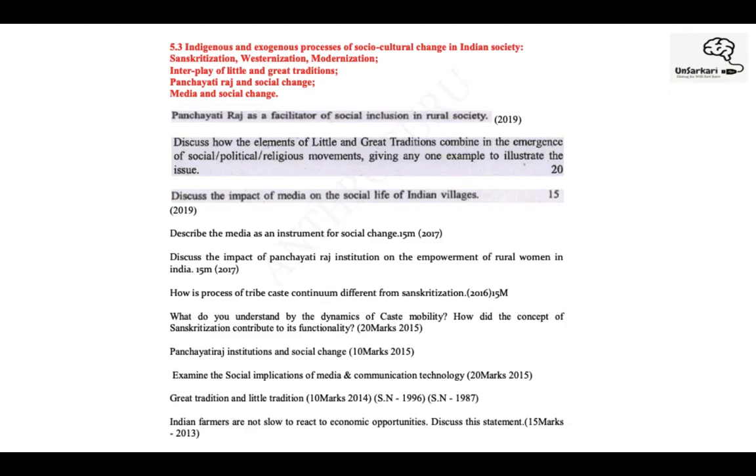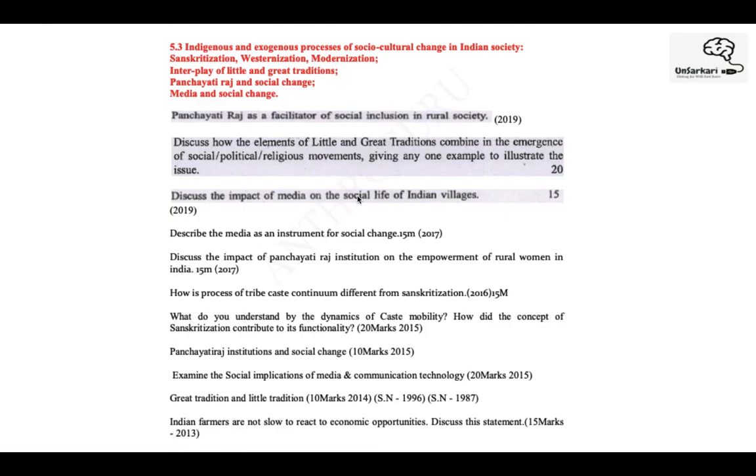5.3 is on indigenous and exogenous process of socio-cultural change. So this includes sanskritization, westernization, modernization, little and great traditions, panchayati raj, media, social change, right? Next, the question that we can see in 2019 asks about panchayati raj as a facilitator of social inclusion in rural society. Again, for this topic you can use details and facts and whatever information you have, even in your essay paper or in GS2 paper, because Panchayati Raj forms a part of polity.